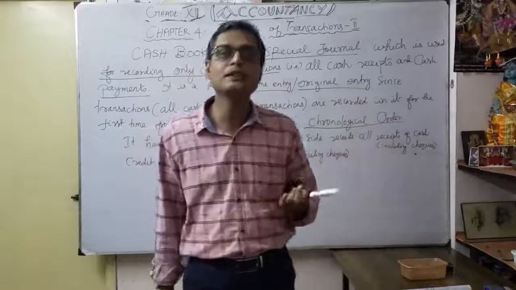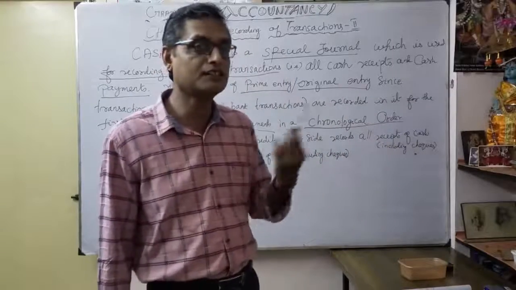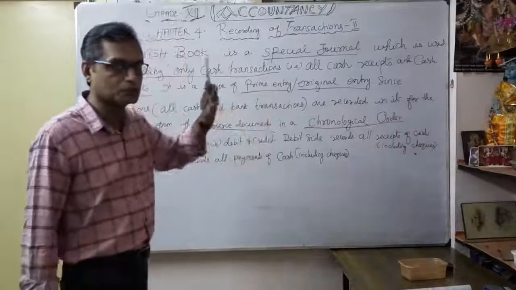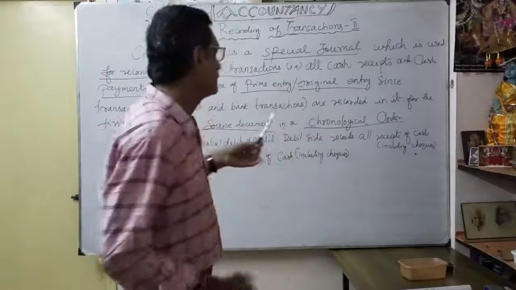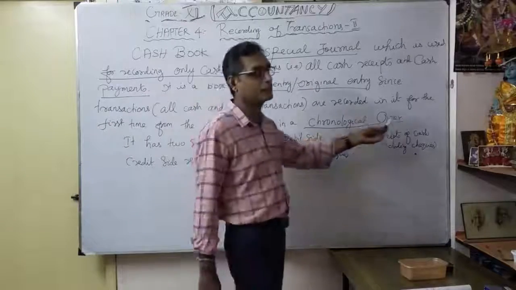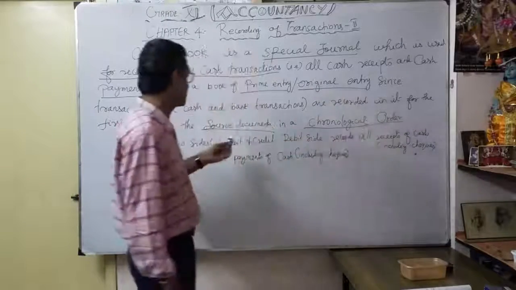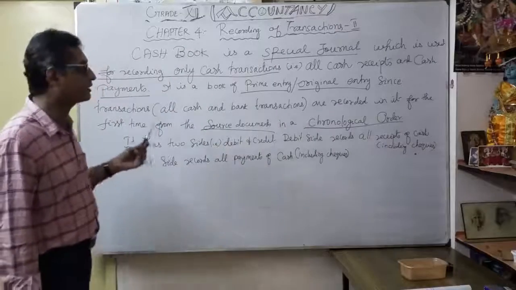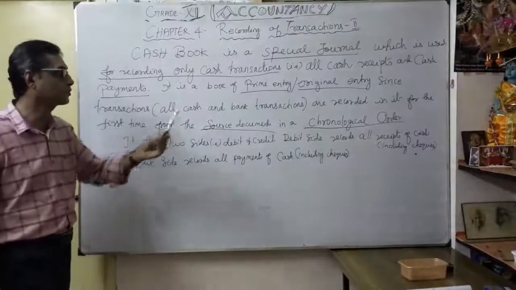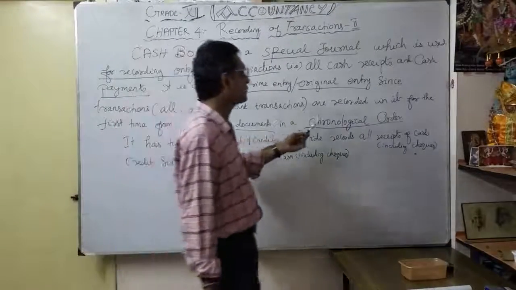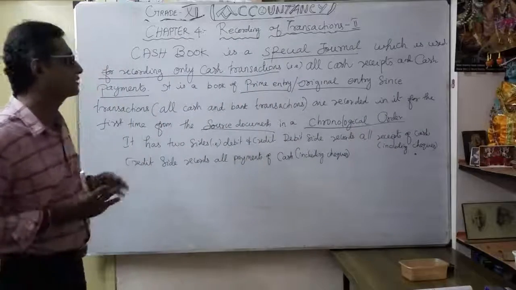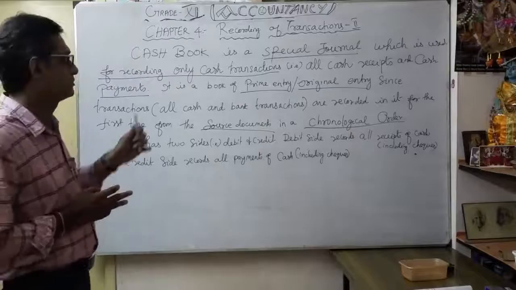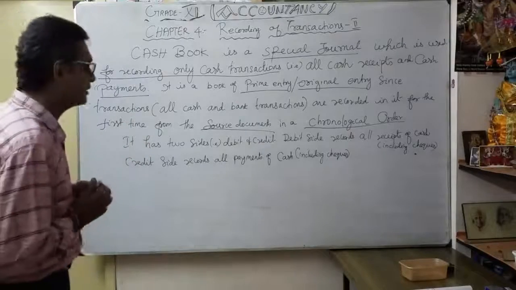So what is the simple meaning of chronological order? Date wise: 1, 2, 3, 4. What happened today, as on today's date; likewise you have to record in chronological order, for the first time with the help of source documents. Okay, that's our cash transaction. It is called prime entry or original entry.